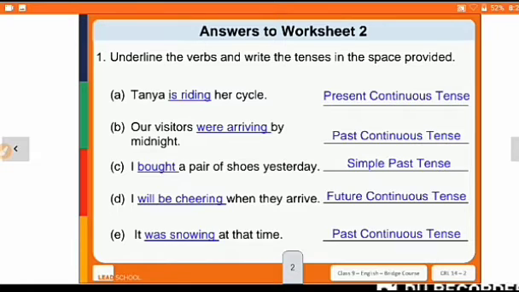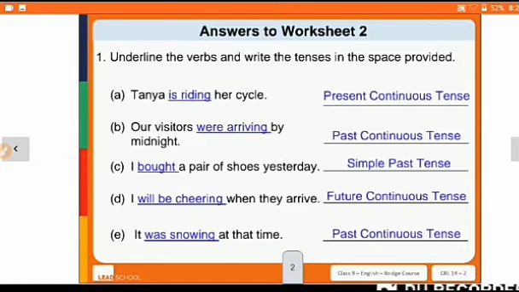Okay, so here Tanya is riding her bicycle. So first think about it. Am, is, are plus V1 plus ing. Which tense is there? Am, is, are कहाँ पे आता है? प्रेजेंट टेंस में आता है, राइट? और ing फॉर्म वाला कब आता है? कंटिन्यूज में आता है, ऐसे याद रखना है.